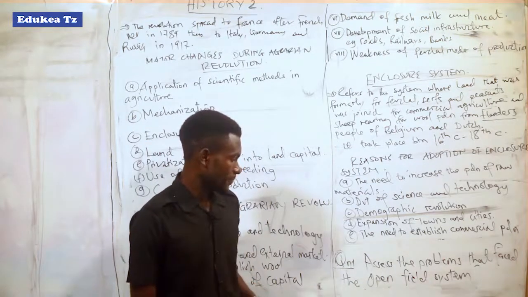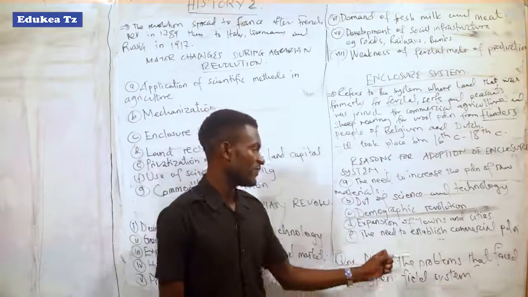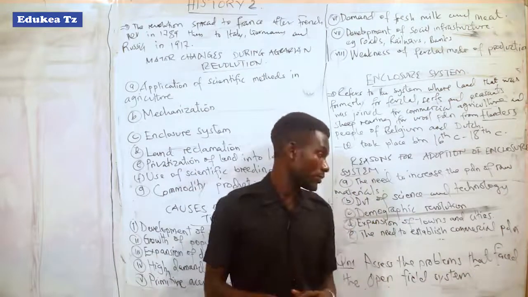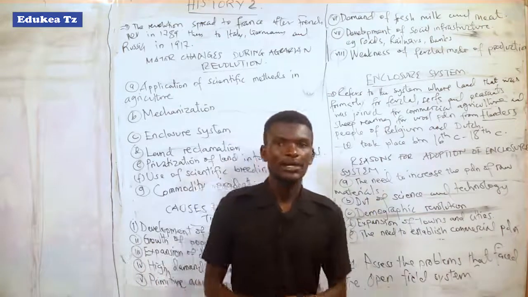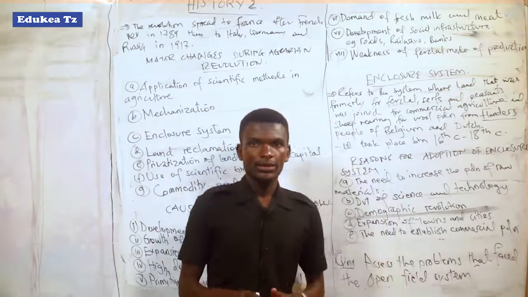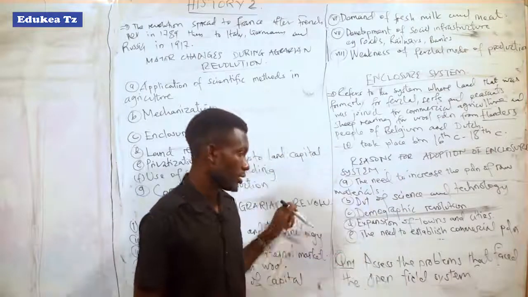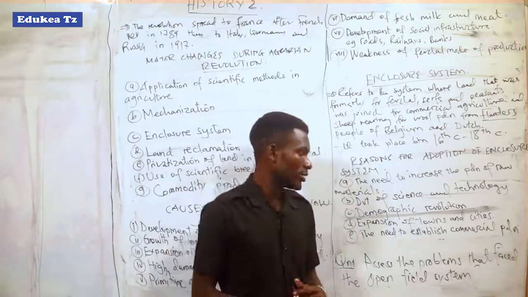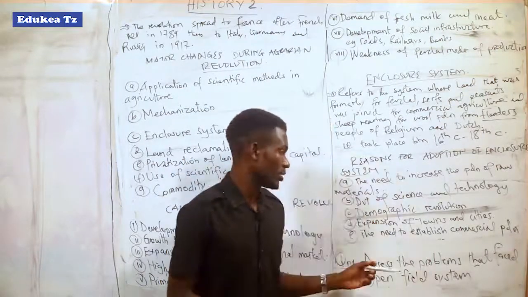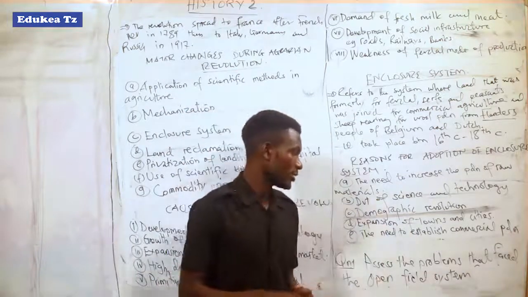There is a question here. Assess the problems that faced the open field system. It means that you have to explain the problems that faced agriculture during the open field system. And the answers to this question we have explained at the beginning of this lesson, where I mentioned that among the problems which faced the open field system was low production.